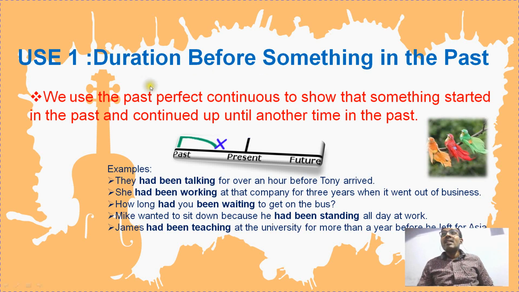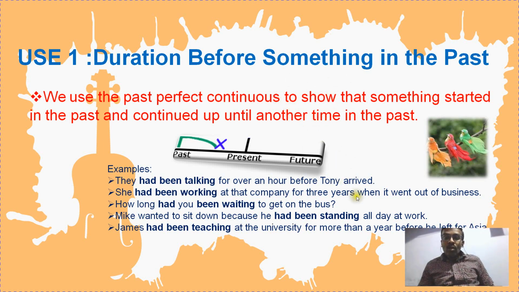We have to give the time reference in the case of perfect tenses as well as perfect continuous tenses, in all the tenses: present, past and future. Mentioning the time reference is very important in the case of perfect tenses. In order to abide by that rule, we represent the time reference or time frame. We use the past perfect continuous tense to show that something had started in the past and continued up until another time in the past. One process continued until another action began, and that action also ended in the past. Both of the actions ended in the past.